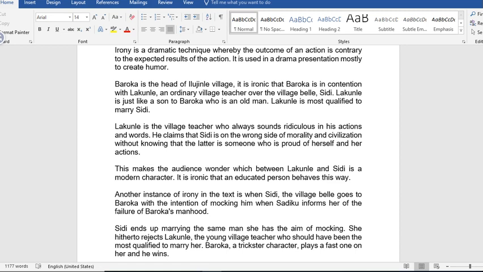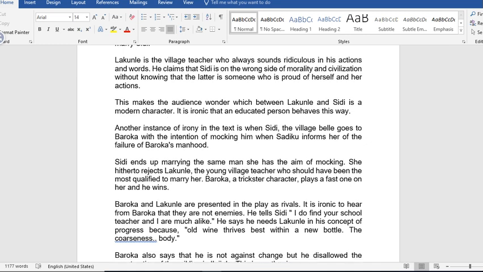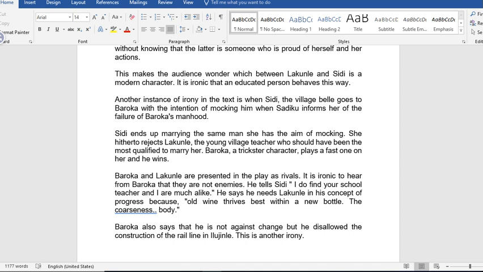Lakunle is the village teacher who always sounds ridiculous in his actions and words. He claims that Sidi is on the wrong side of morality and civilization, without knowing that the latter is someone who is proud of herself and her actions. This makes the audience wonder which between Lakunle and Sidi is a modern character. It is ironic that an educated person behaves this way. That's another example of irony in the text.